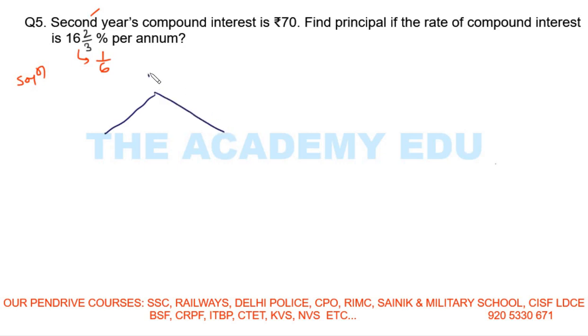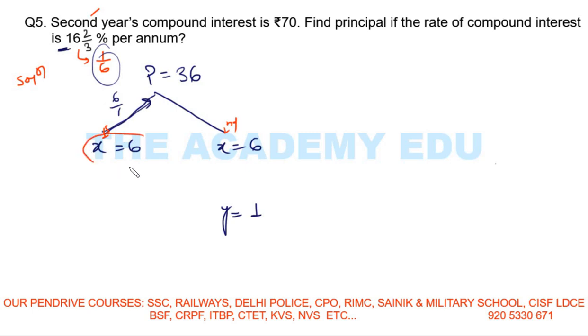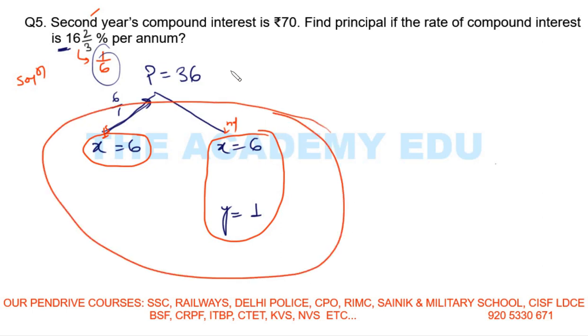So here comes our principal, this one x, and this one y. Now by using this rate of interest, here I will write 1, this is 6, so this is x, this is also 6. And what is this one? From here to here I will multiply the opposite ratio, 6 by 1, so this one is 36. Now see, this is the first year, this is the second year, right? So this is your first year compound interest, this is your second year compound interest, and the whole 2 year interest is this one. This time the question is saying second year, which means this one is the second year interest.